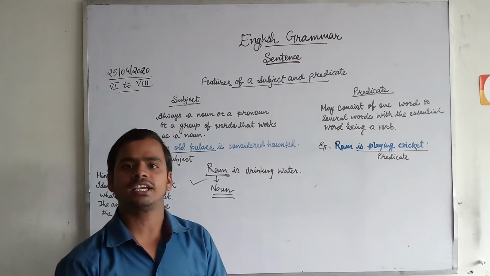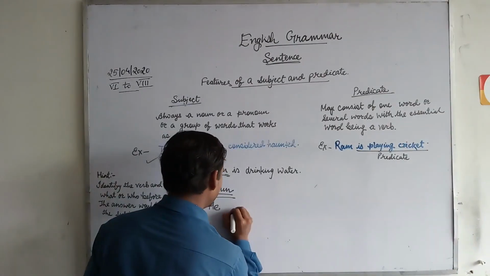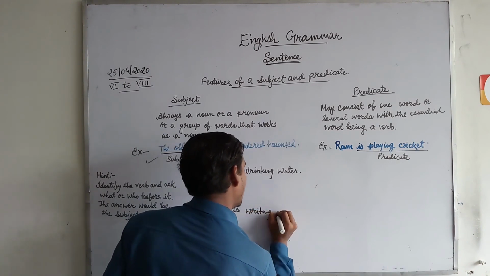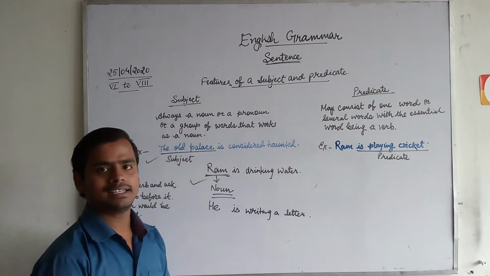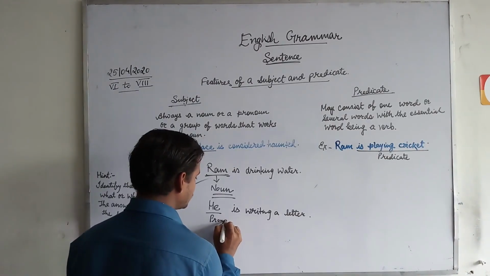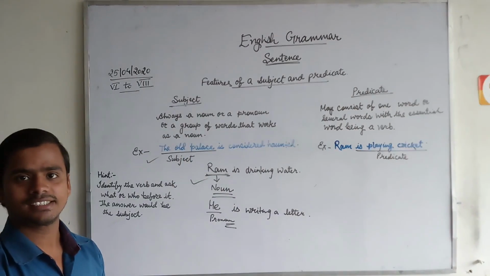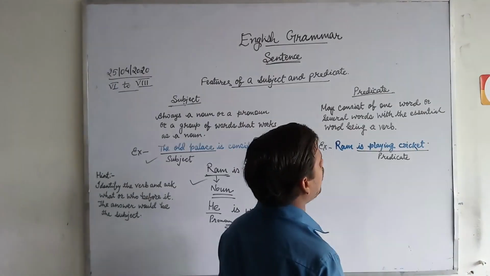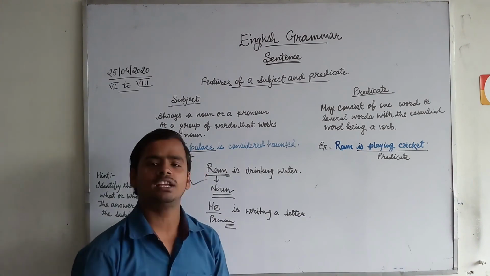Now it is time to take an example as a pronoun. So, he is writing a letter. He is writing a letter. So he is a pronoun. Now it is clear about subject. Now come to predicate. Predicate may consist of one word or several words with the essential word being a verb.